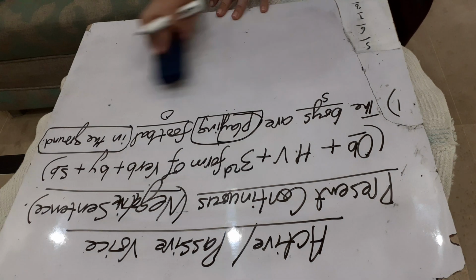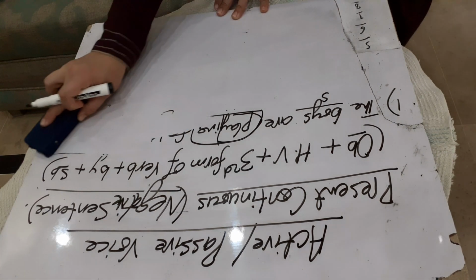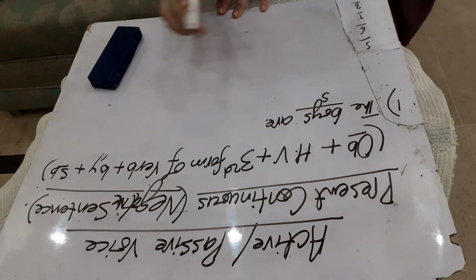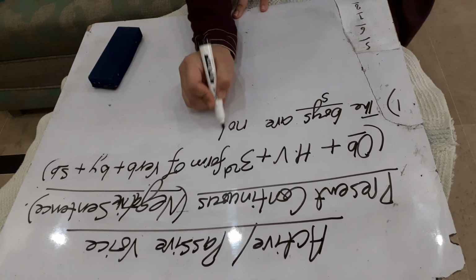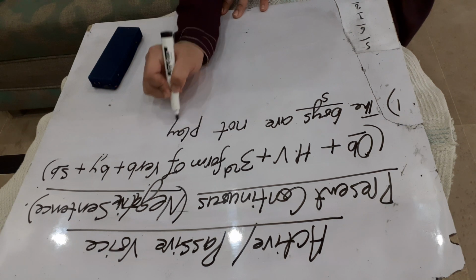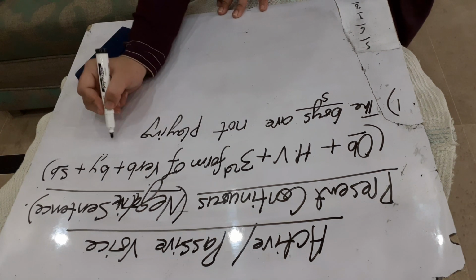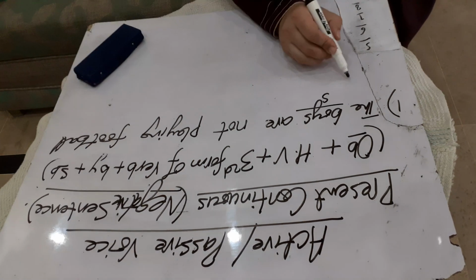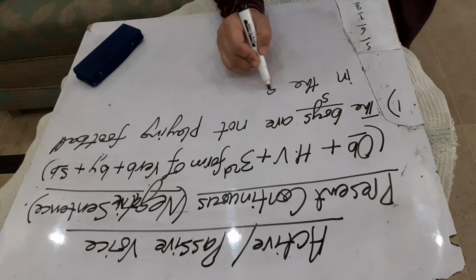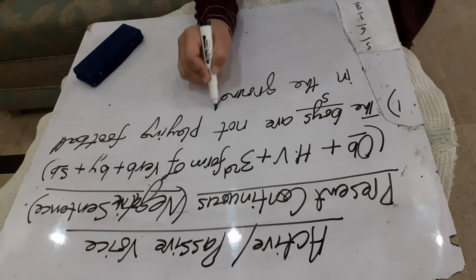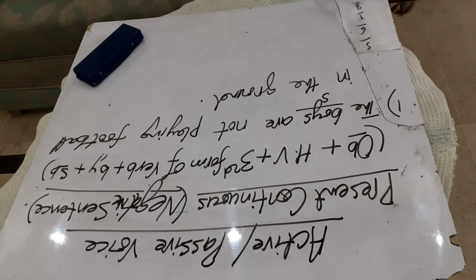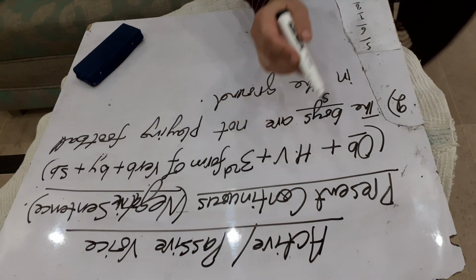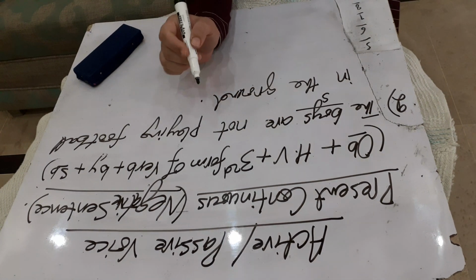Now we will change this sentence into a negative sentence, and it will be like this: the boys are not playing football in the ground. Okay. Now again students, this is a negative sentence of present continuous tense and we have to change it into passive voice.